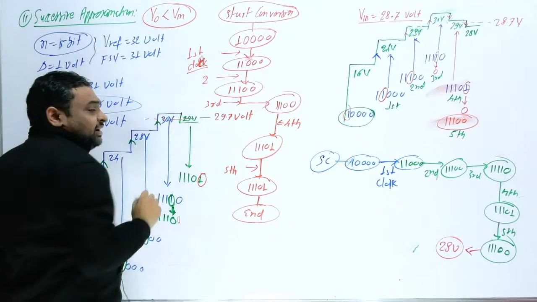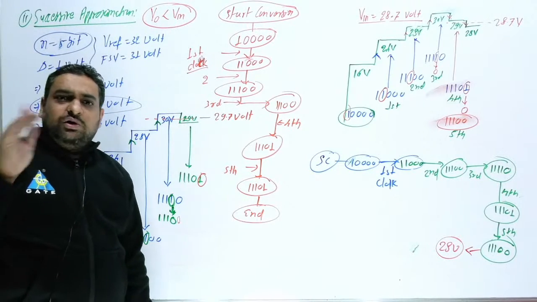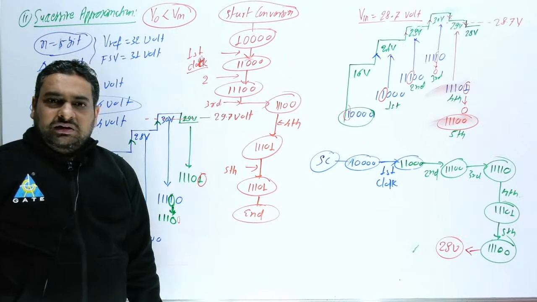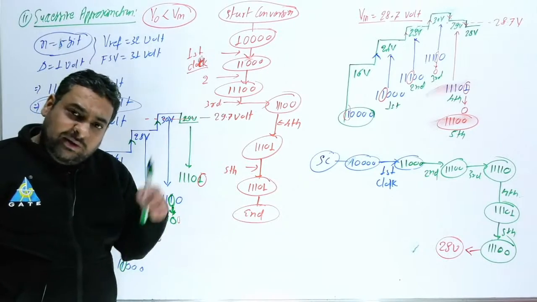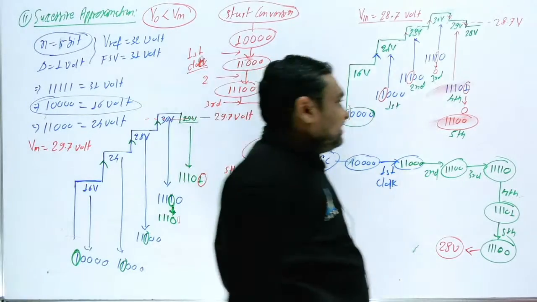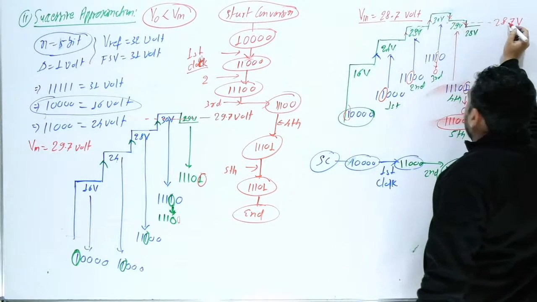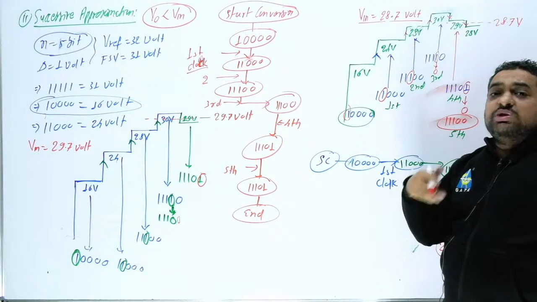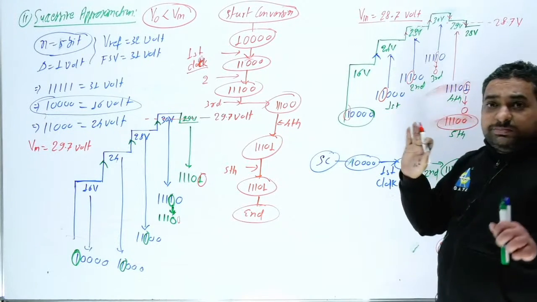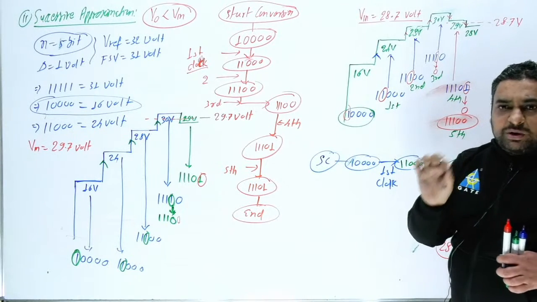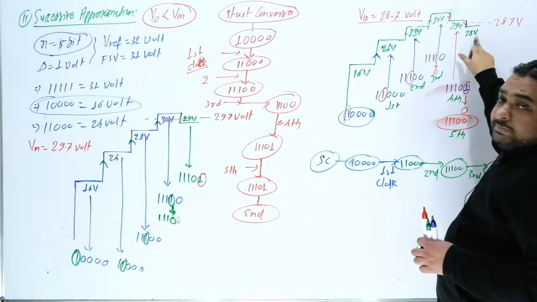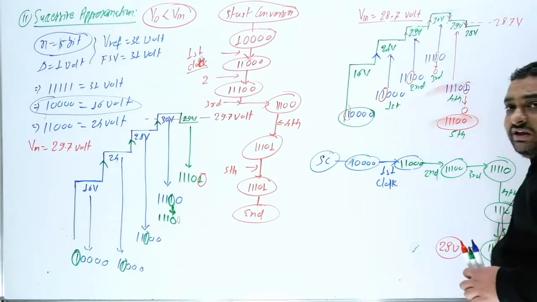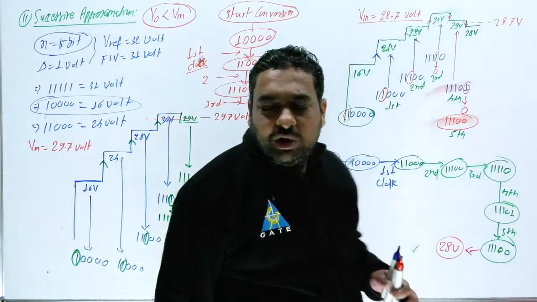In counter type we have studied, always your output will be stopped at upper states of the input voltage, but here always lower state. This is very important, always lower state. So here always if input is 28.7, your output will stop at lower portion. So output cannot be more than input voltage. This is the first important point. Only if you remember this thing, always you will be correct here.